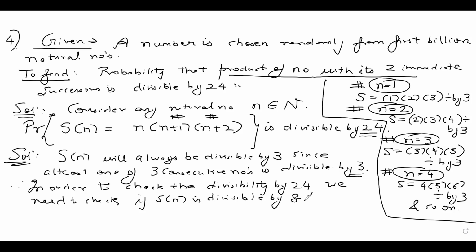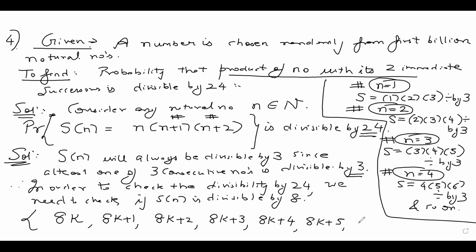Now, guys, first of all, if you look at what are the numbers I can have with 8, I can have the following forms. I can have the natural numbers of the form 8k, natural numbers of the form 8k plus 1, 8k plus 2, 8k plus 3, 8k plus 4, 8k plus 5, 8k plus 6, and 8k plus 7.